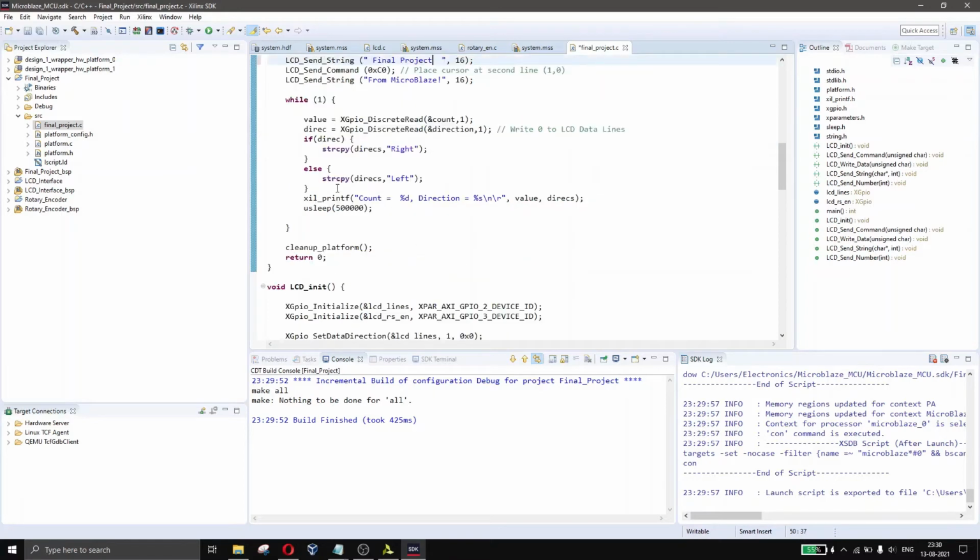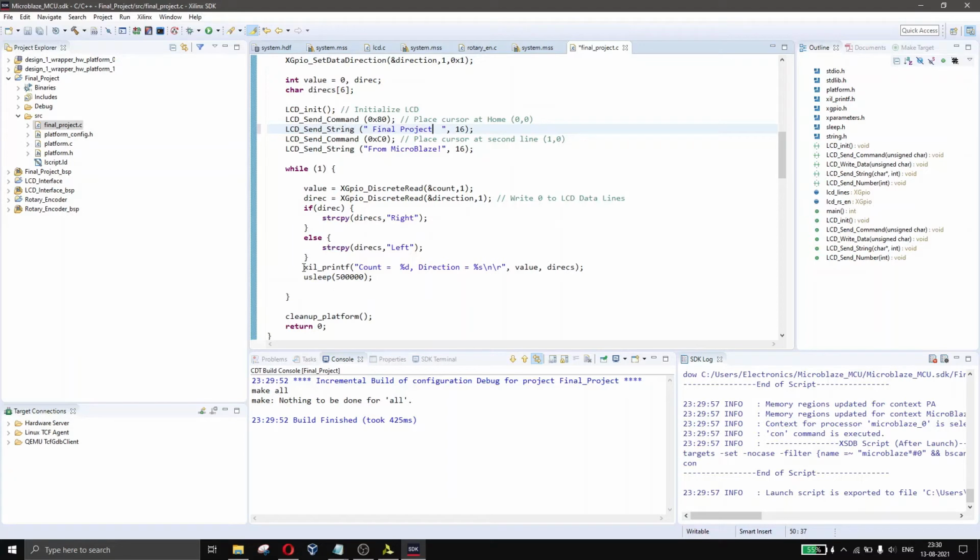and then here instead of printing this, what we'll do, we need to print it onto the LCD, right? So LCD send string, what we'll send the string, count equal to, how many characters, 1 2 3 4 5 6 7 8, right?